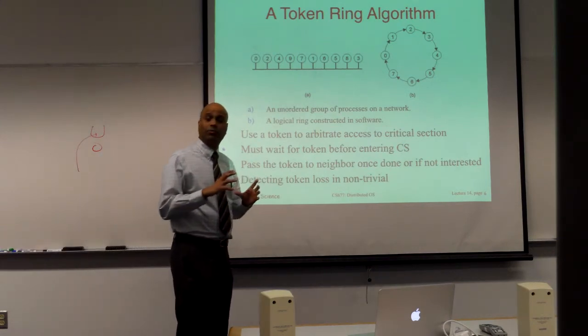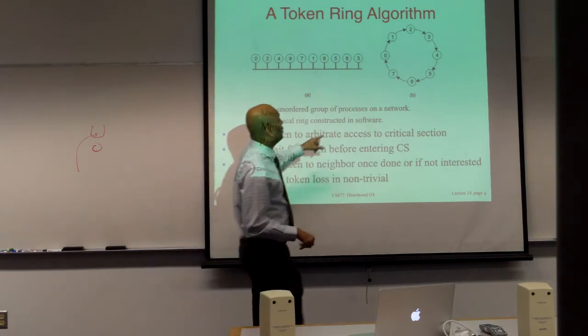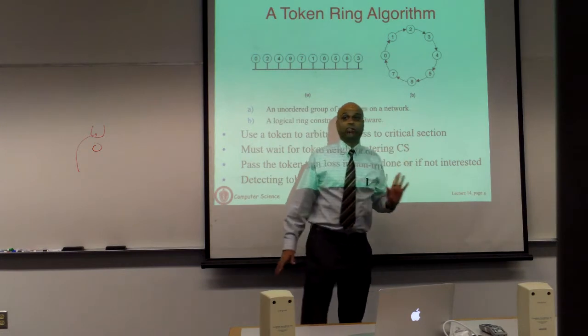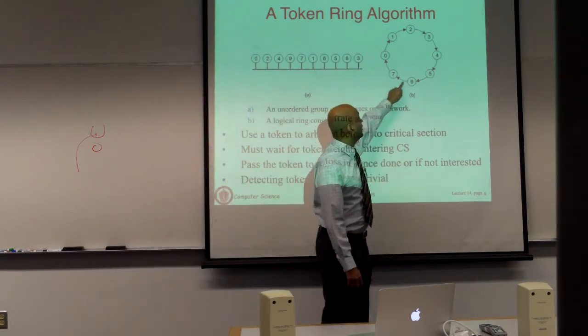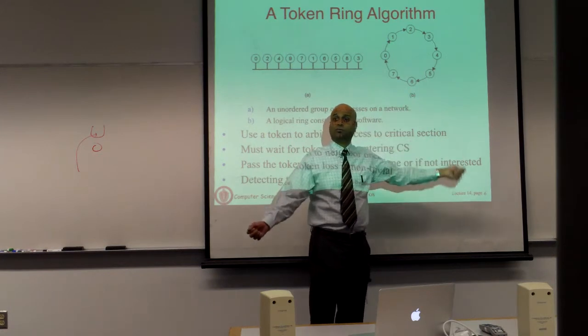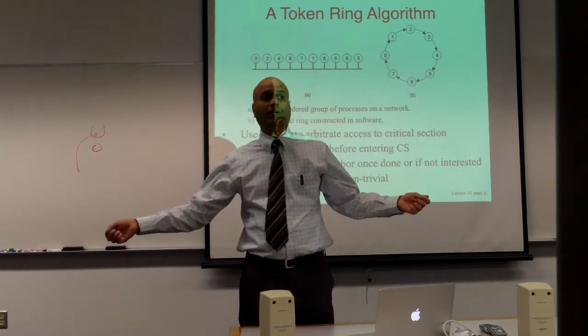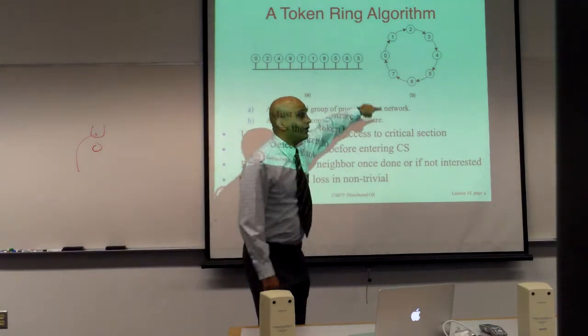So in a token ring protocol, a network token ring protocol, not a locking protocol, you have a set of nodes. They could be PCs. They're organized in a logical ring. Think about PCs literally connected by wires to two neighbors. You have a card, and you connect it to two machines, and each machine is connected to another machine. It forms a ring.